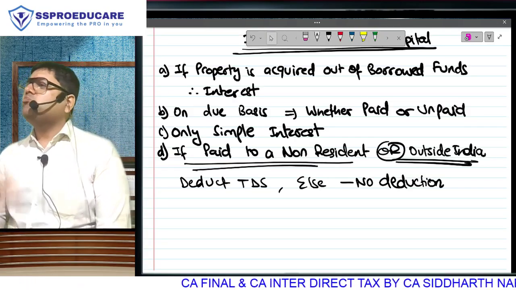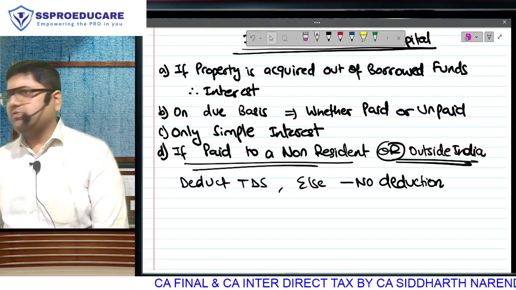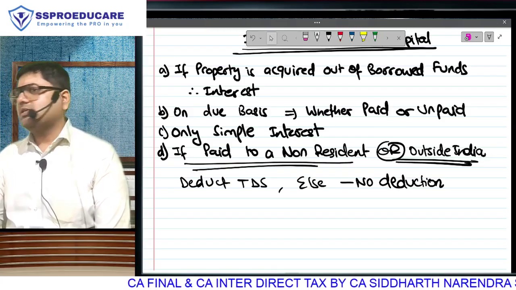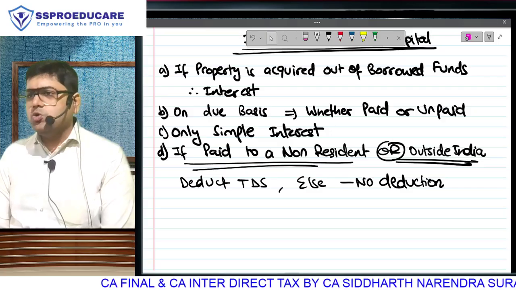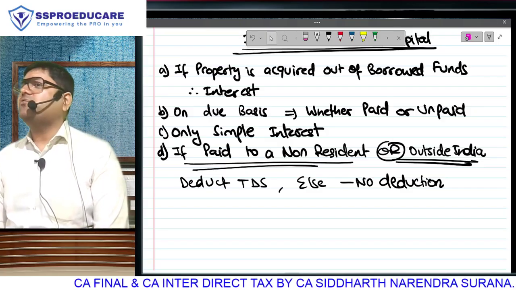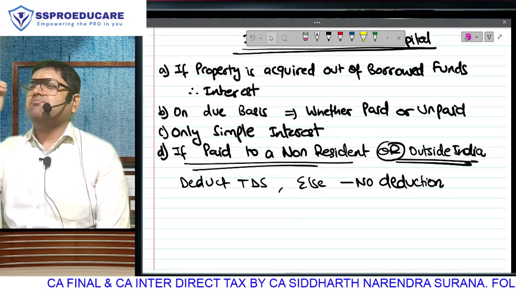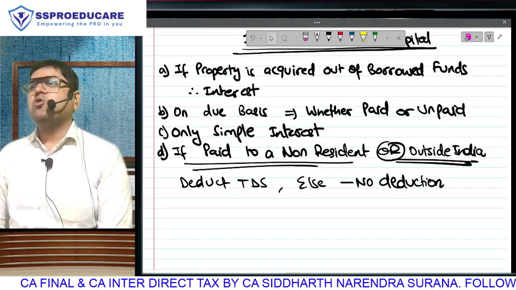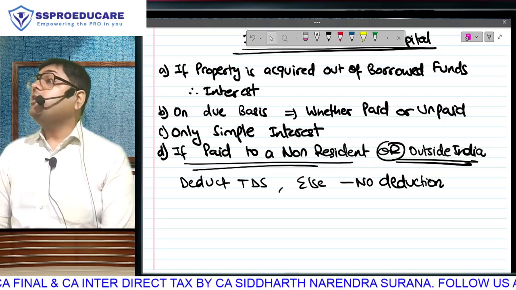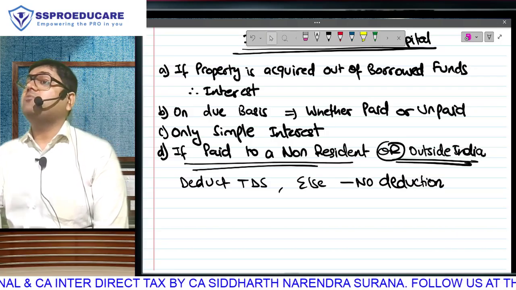I will not take too much time to discuss TDS with you because, one, TDS is a chapter in our syllabus, and two, at intermediate, the weightage of TDS is very small, 2-3 marks, maximum 4 marks, that also if. In Final CMA, TDS comes as a separate 14 mark question.